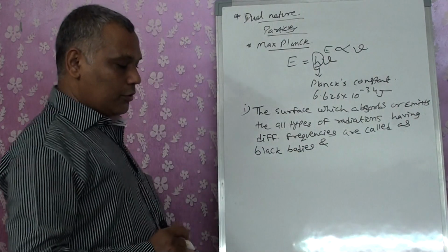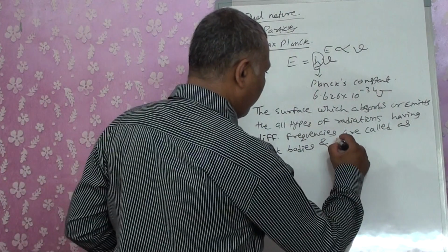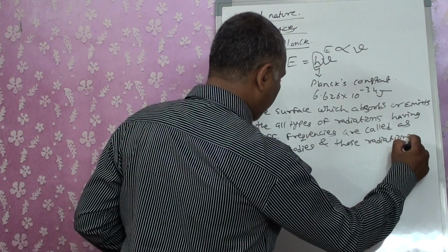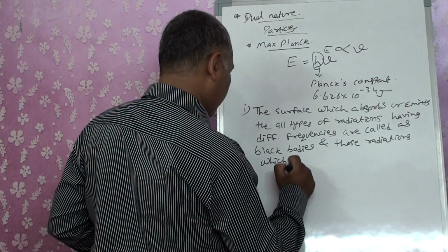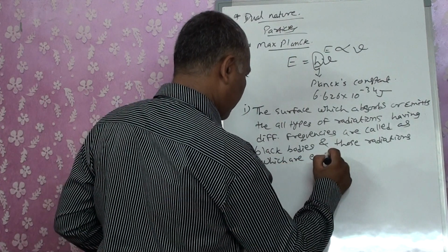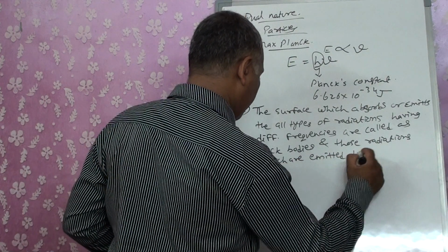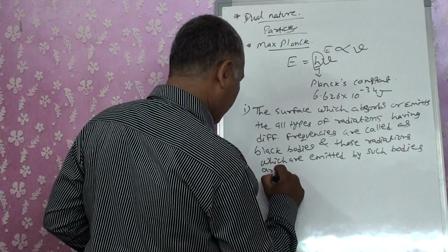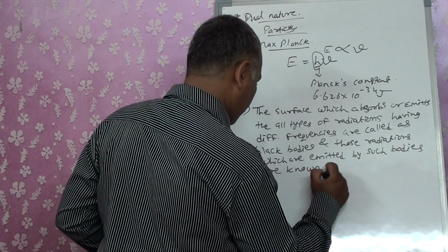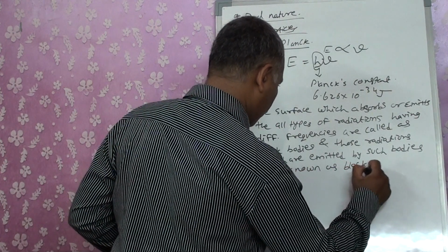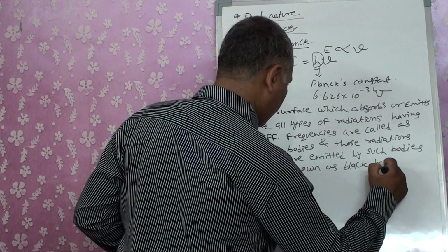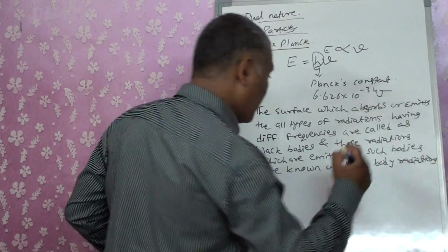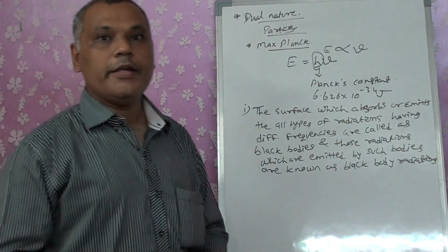And those radiations emitted by it are known as black body radiations.